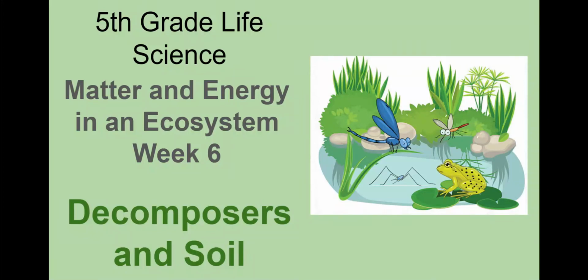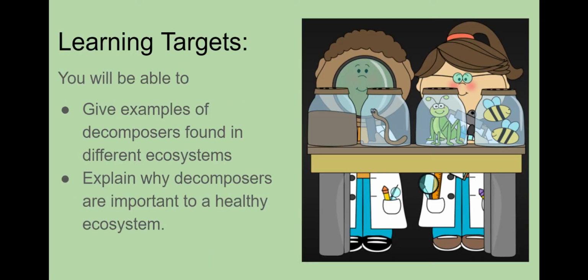This lesson is part of our fifth grade life science unit, Matter and Energy in an Ecosystem. In this lesson, we will be learning about decomposers in soil. There will be a quiz after the slide presentation. There are two learning targets for this lesson. You will be able to give examples of decomposers found in different ecosystems, and you will be able to explain why decomposers are important to a healthy ecosystem.